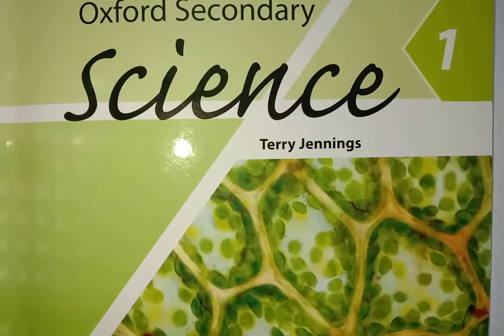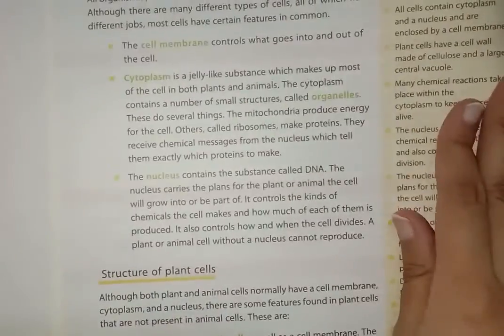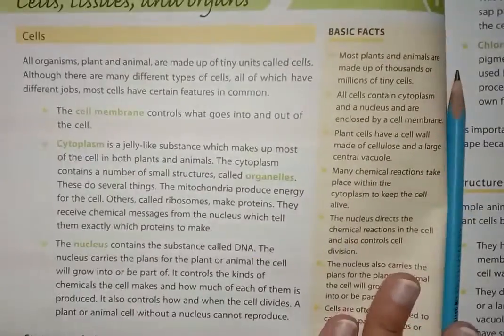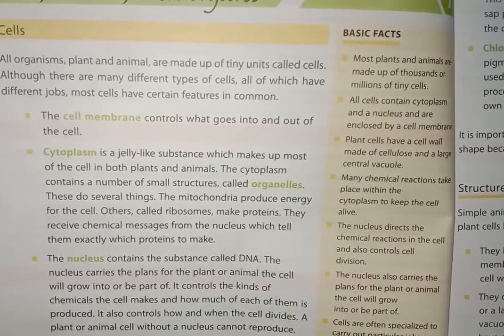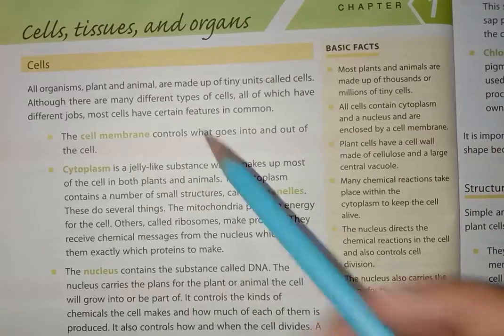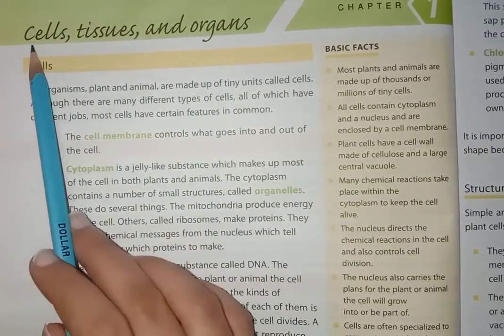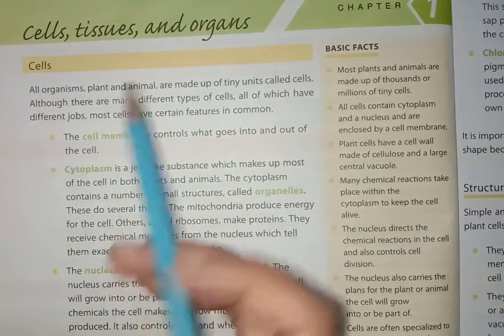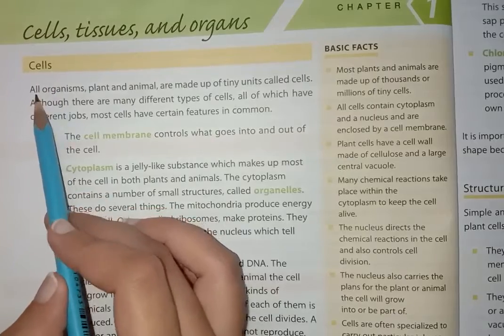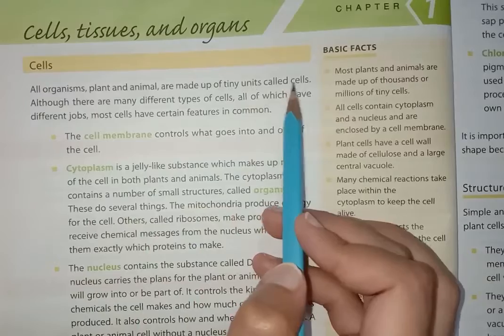Today our book is Oxford Science of class 6. Now let's start over today's topic. This is our first chapter, and our first chapter is about cells, tissues and organs. The cells, tissues and organs, as you know, are present in our body. Cells: all organisms, plants and animals, are made up of tiny units called cells.